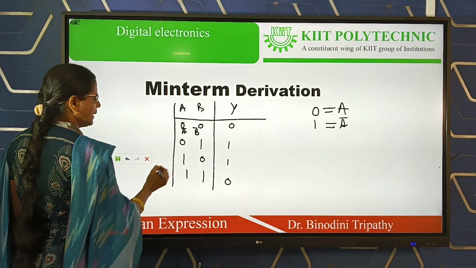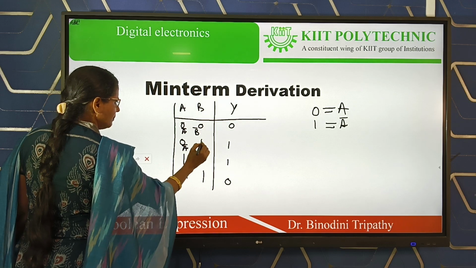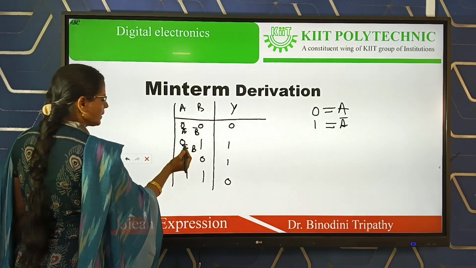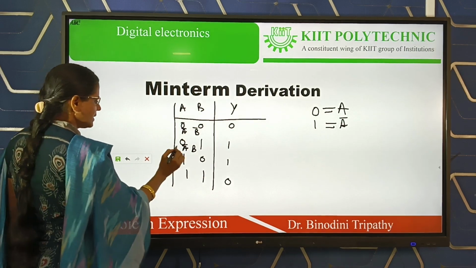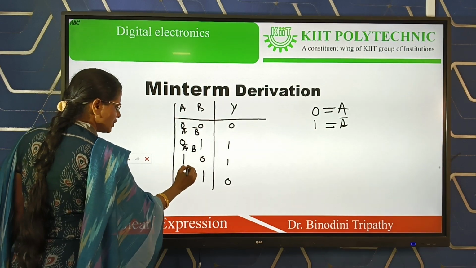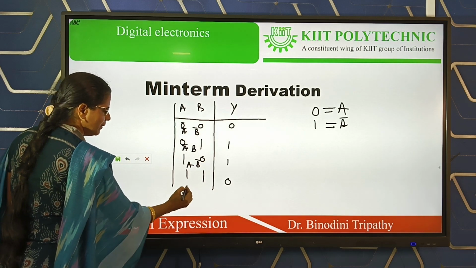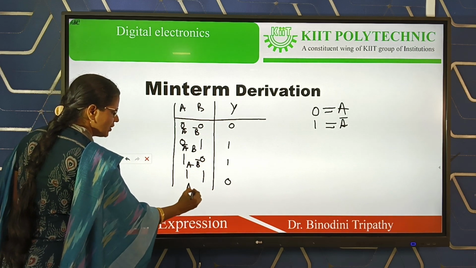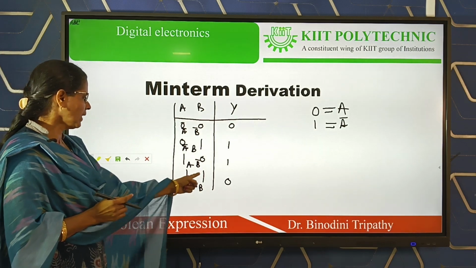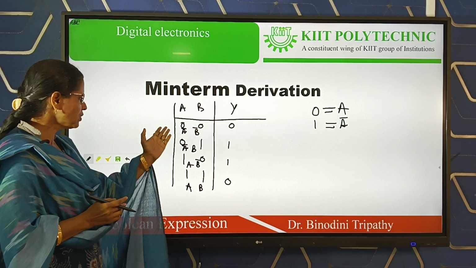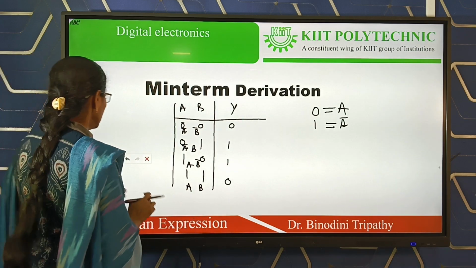Similarly, for the 0 1 state, A value is 0 so it is A bar, and B value is 1 so it is B. The minterm for the 0 1 state is A bar B. Similarly, the minterm for the 1 0 state is A B bar, and the minterm for the 1 1 state is A B, because A is 1 and B is 1. In this way, we can write the minterms for a two variable system.